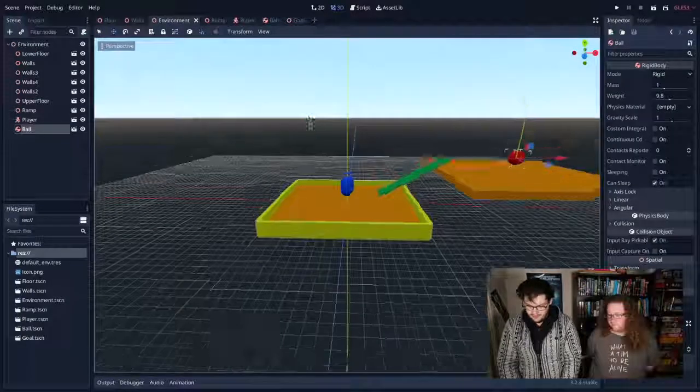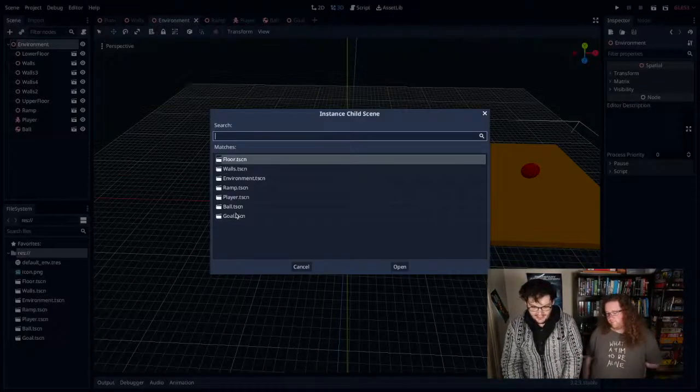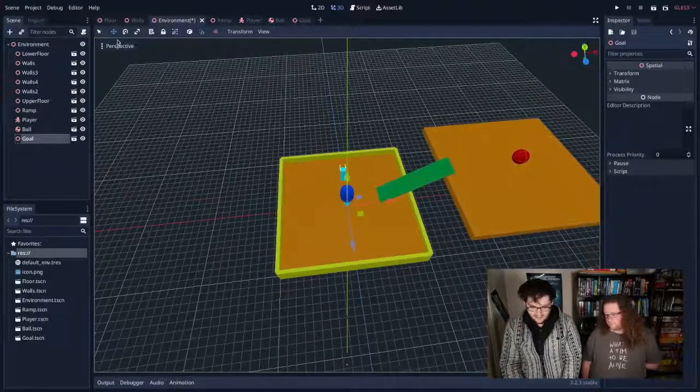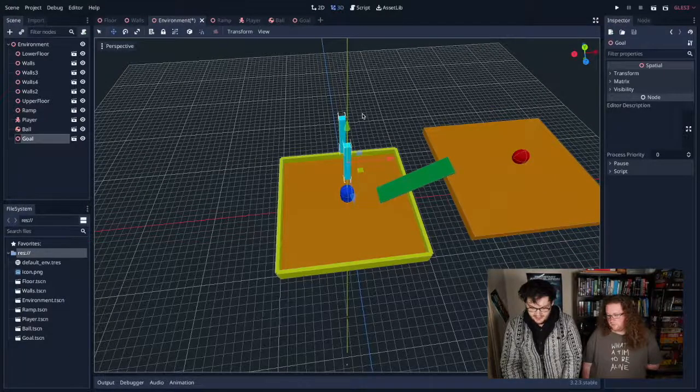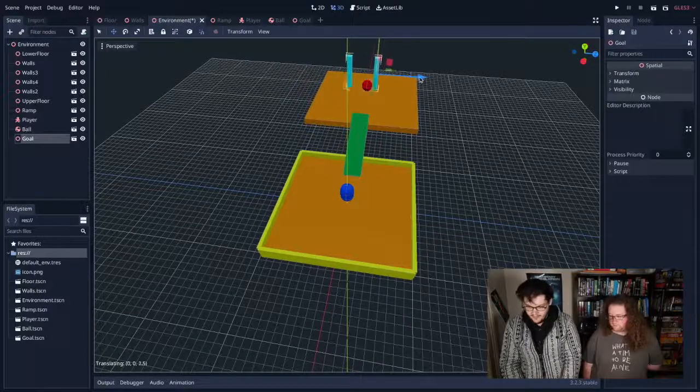So once again, I go back into the environment. I'm going to import my goal. So I'm going to click environment, click the link button, bring in the goal. Amazing. We're going to move the goal into where it's meant to be. So that's probably over here somewhere because it's up on the big platform. That's where I want it to be.